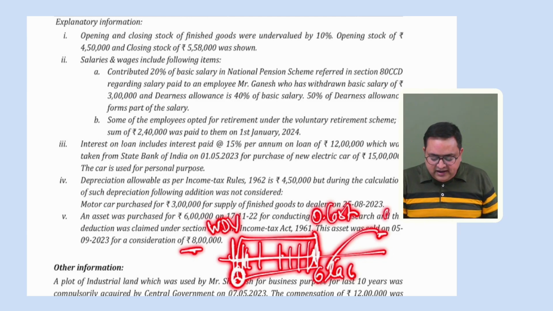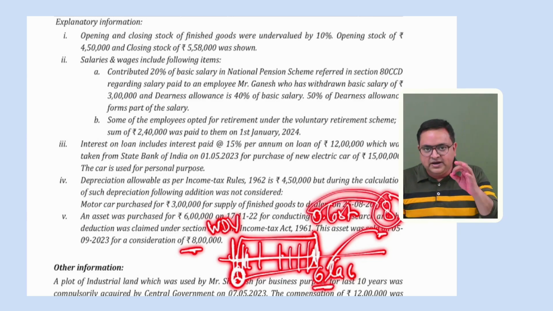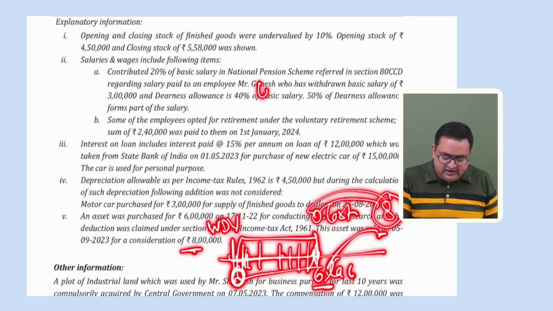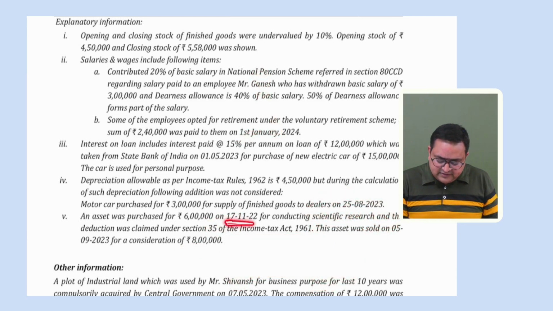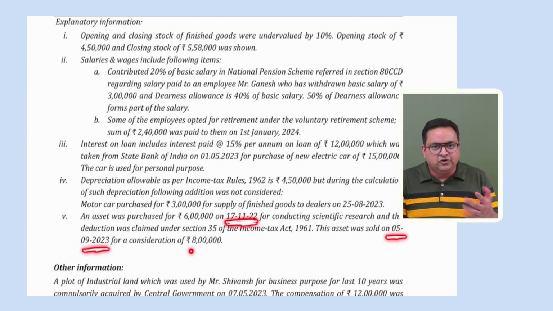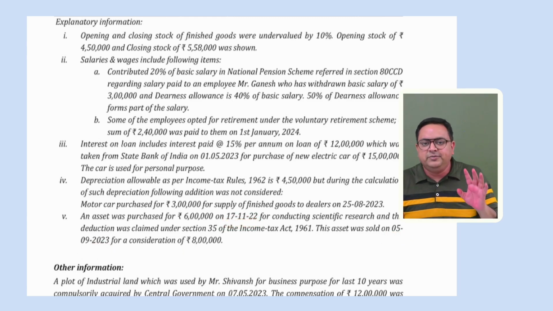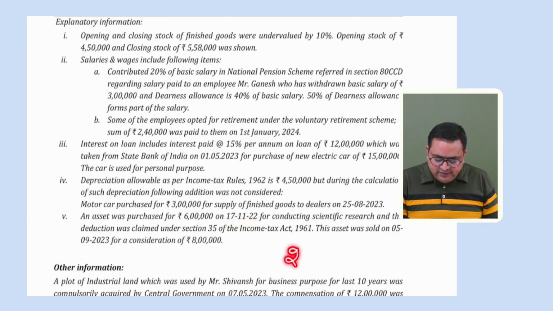So it depends. 8 lakh is the full value of consideration. Cost of acquisition would be 6 lakh. If it is long term, then you have to do the indexation for the 6 lakh also, right? 8 lakh minus 6 lakh with indexation, but it is not long term because you have just purchased it on 17/11/22 and you are selling it on 5th of September 23. It is not more than 3 years, so it would be short term. So simply you will say 8 minus 6, 2 lakh would be the capital gain. So 2 lakh would be the short term capital gain and 6 lakh would be the PGBP income, right?